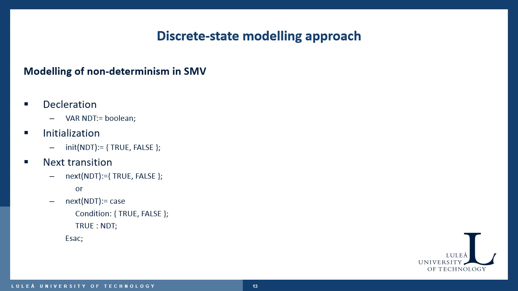SMV provides a way to accomplish non-deterministic choice by providing a set of values to the signal. The first statement is used to declare the variable entity as a Boolean type, and the second statement is used to initialize the entity variable to either true or false. In every transition, we are giving a provision to choose either true or false. This makes the entity variable unpredictable in each transition. Implementing non-determinism in every transition can be limited by introducing conditions in a statement. If it's not required for the entity variable to choose values in every transition, we can design it like this.